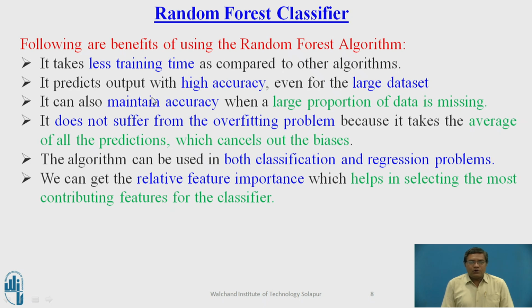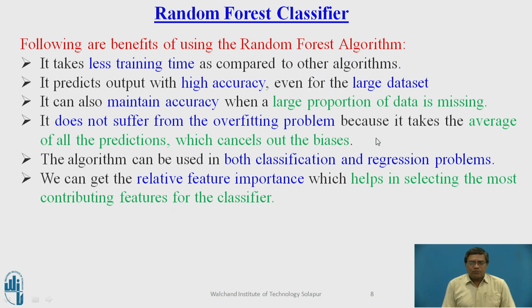It predicts the output with high accuracy even for a large data set. It can also maintain high accuracy even though a large proportion of the data is missing. It does not suffer from the overfitting problem. Why? Because it takes the averaging mechanism for all the predictions, or the majority voting mechanism for all the predictions in case of classification. Therefore, it cancels out the bias error present in the predictions.